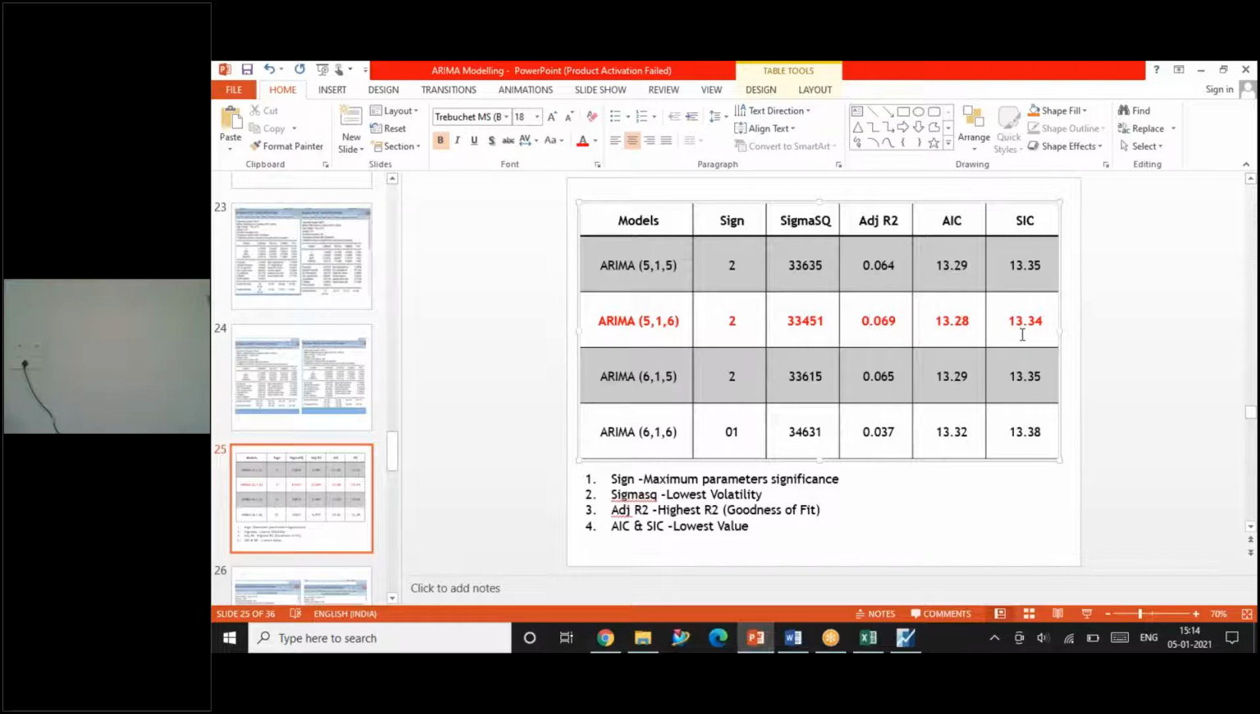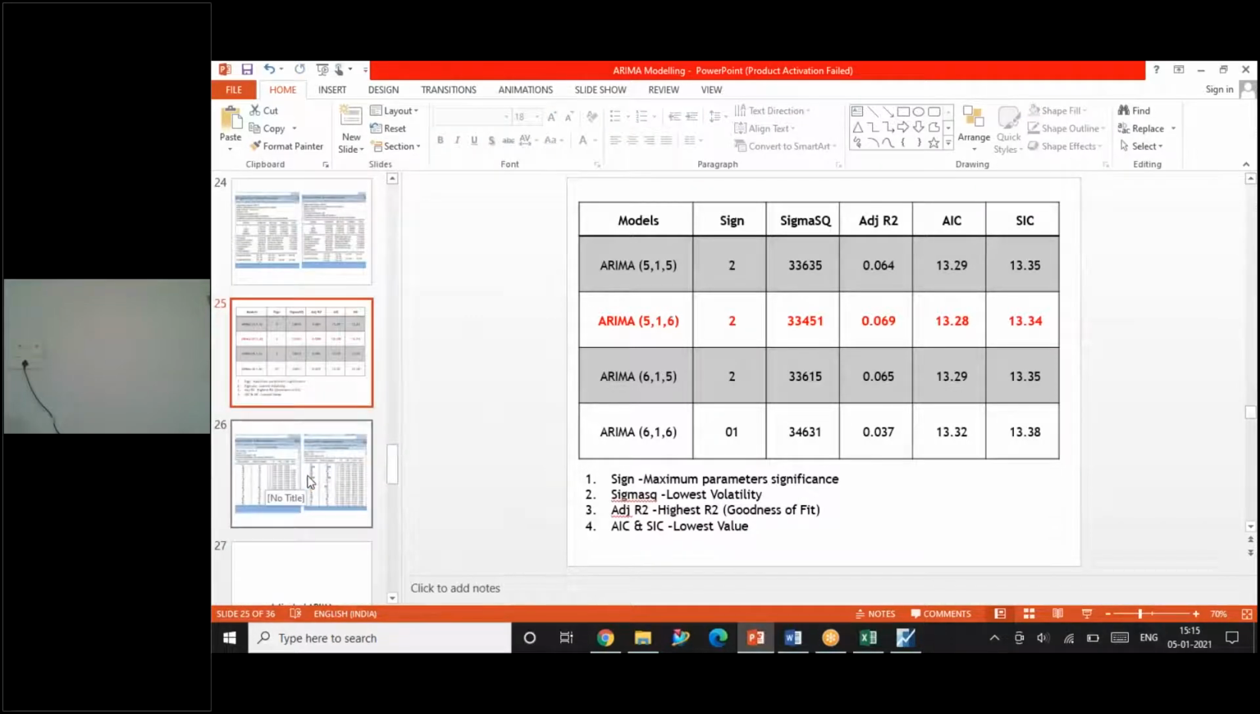Similarly, for the AIC and SIC values, it is expected that AIC and SIC values should be minimum for a model to be a better estimate. For a model to be a better fit, we have to ensure that AIC and SIC values are lower. So when I compare these values, I understand the ARIMA model 5,1,6 is a better model for prediction. Okay, so now I move on to the next step.